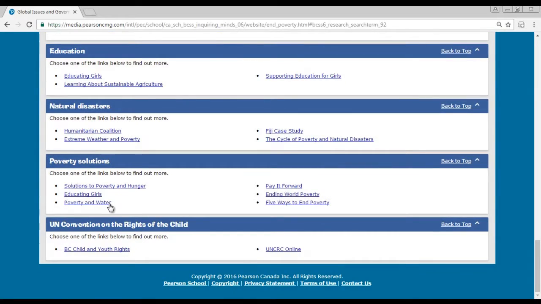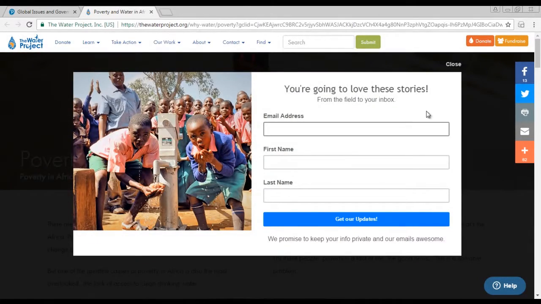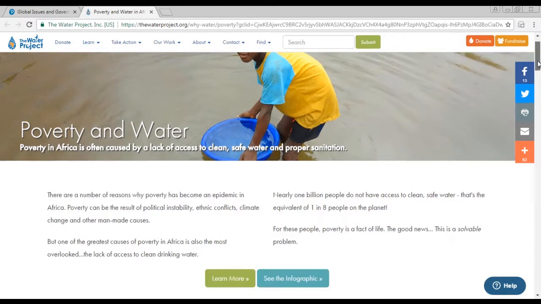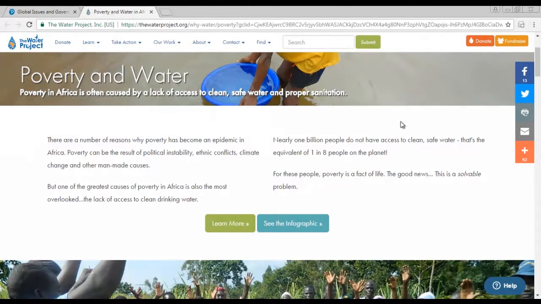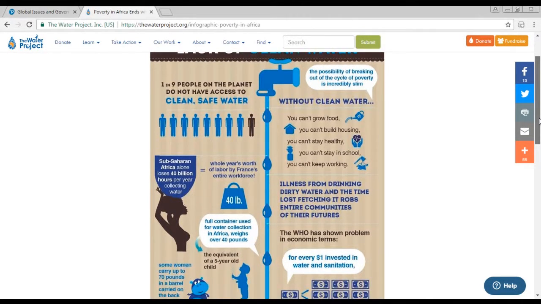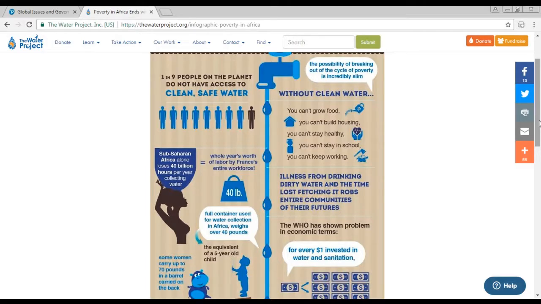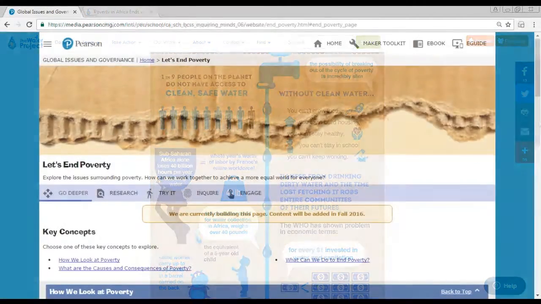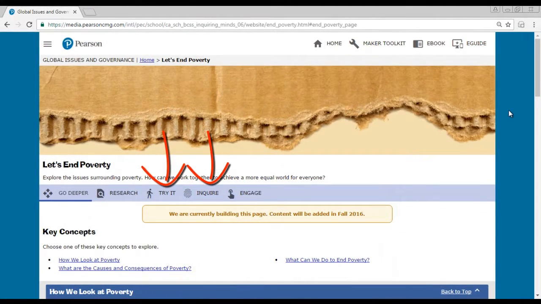With this resource, we are examining the relationship between poverty and water. Here we are using an infographic to help digest the facts about clean drinking water and impoverished societies. Try It and Inquire are currently in development. Content will be posted when available, with a completion date in the spring of 2017.